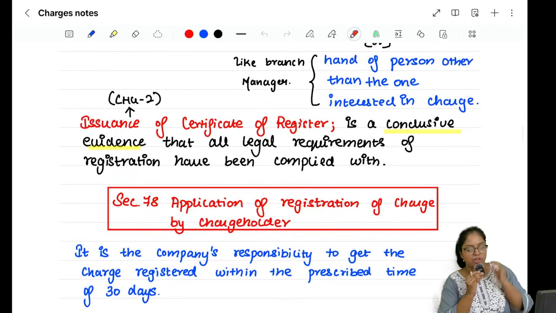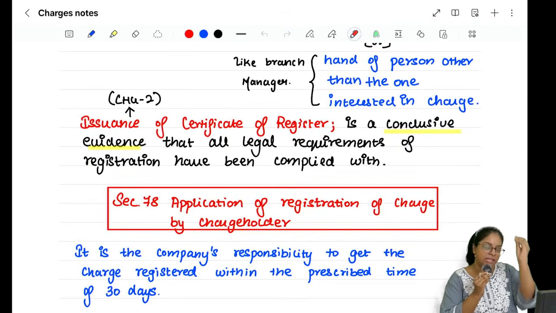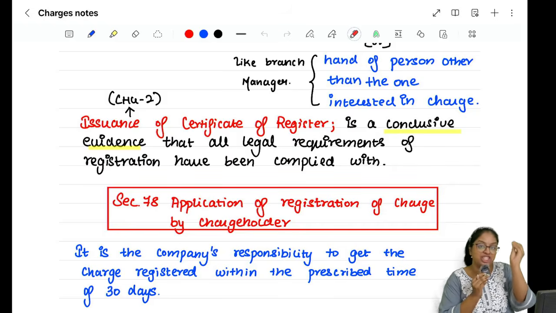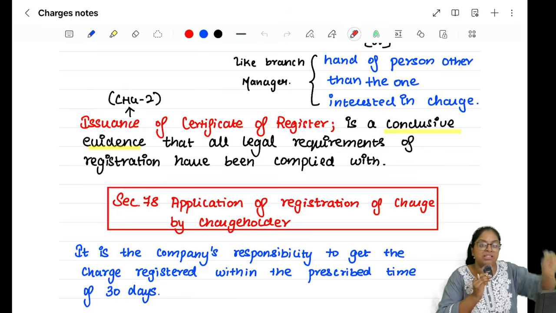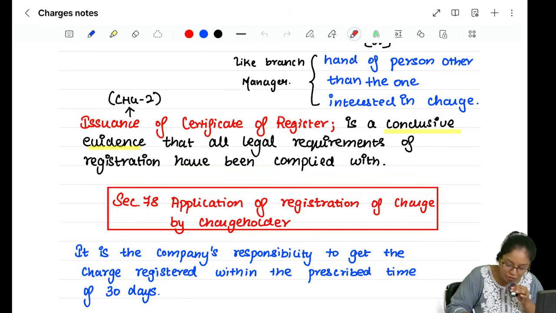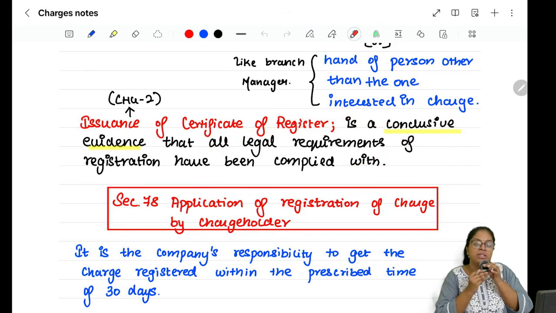And once you give your CHG1 or CHG9, the ROC will verify and give you CHG2. CHG2 is the certificate of registration and that is conclusive evidence that you have fulfilled all the requirements that were needed to get your charge registered, right?